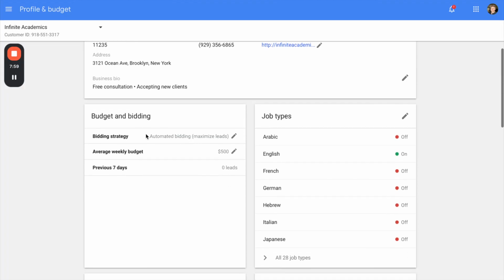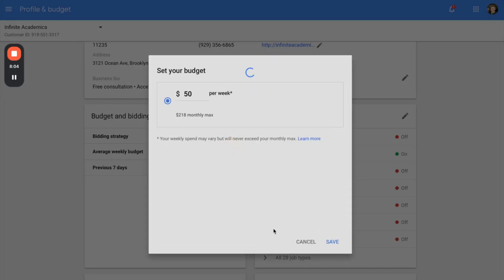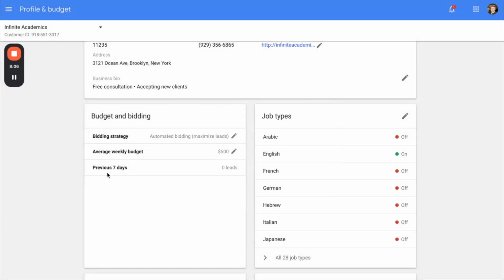We already selected our bidding, our budget, and all that good stuff. If you haven't, you can also change that right here. Pretty simple. And then this little tab here just shows you how many leads you've actually generated in the last 7 days.